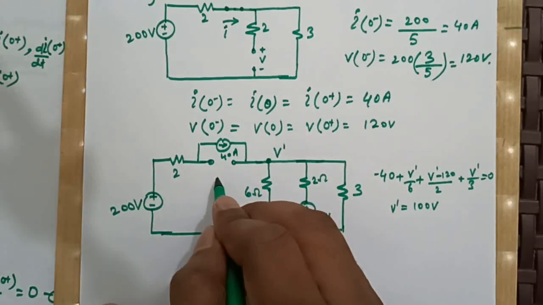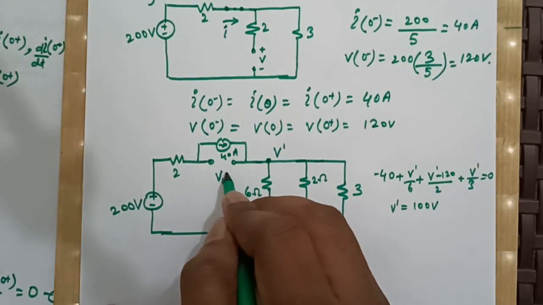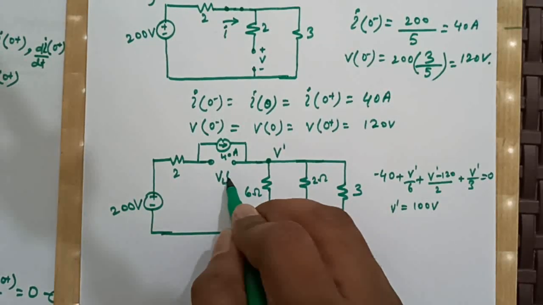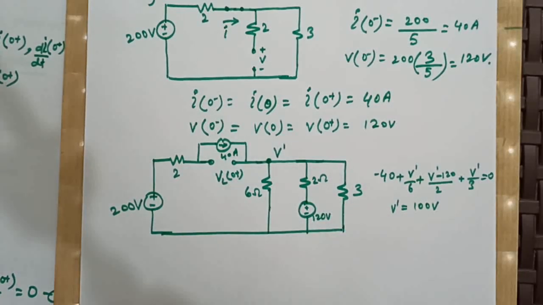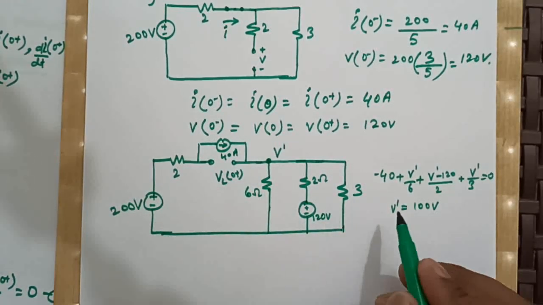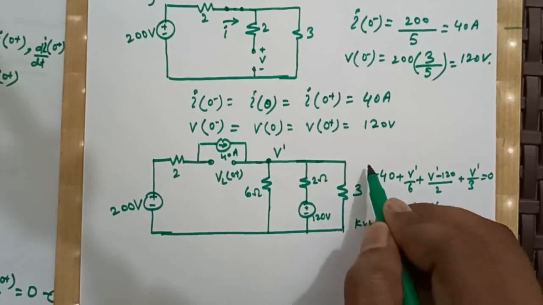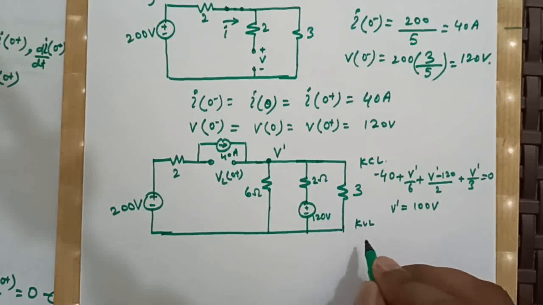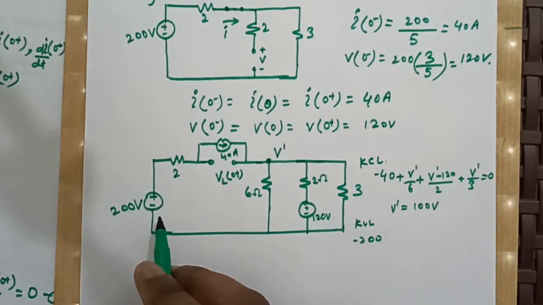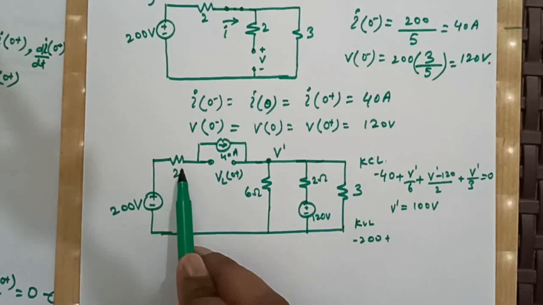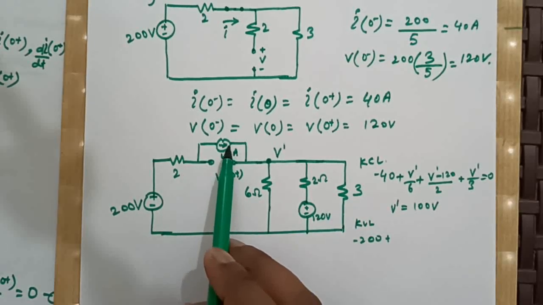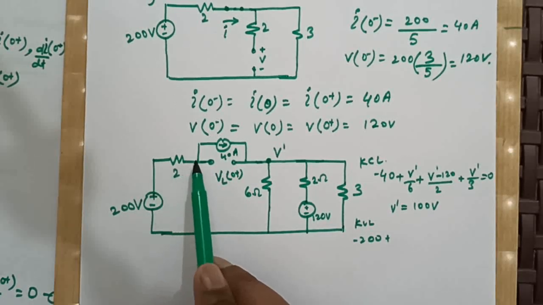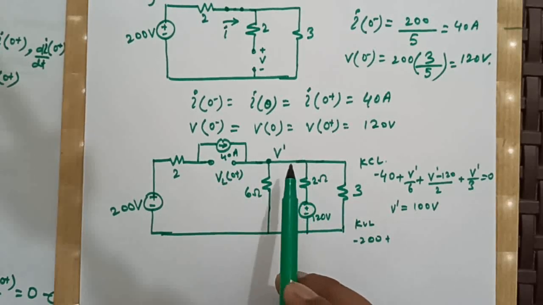Now if I say that the voltage across the inductor at time t equal to 0 plus is VL0 plus, then writing KVL here, this was KCL, and now if I write KVL here, we will have minus 200 plus, since the current through this 2 ohm resistor is nothing but the 40 ampere, because only single path exists along this path, right?